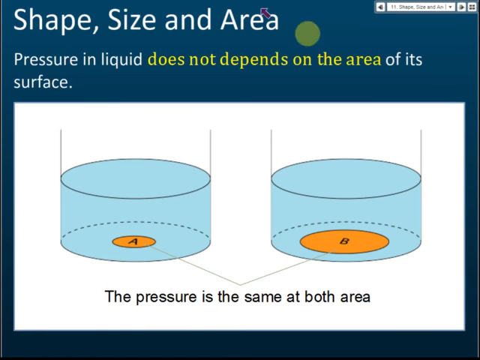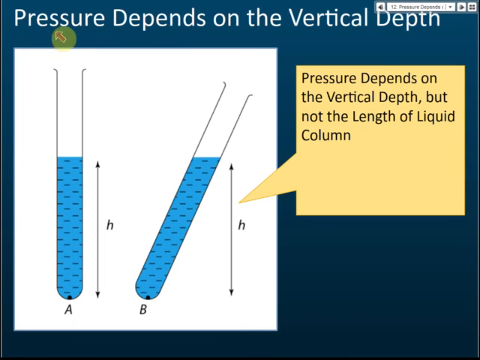So we can conclude that pressure in liquid does not depend on the shape, it does not depend on the size, it does not depend on the total area or surface area of the object. That's the conclusion that we can make. Pressure depends on the vertical depth. Now let's see these 2 examples. This one is vertical, this one is slightly slanted.